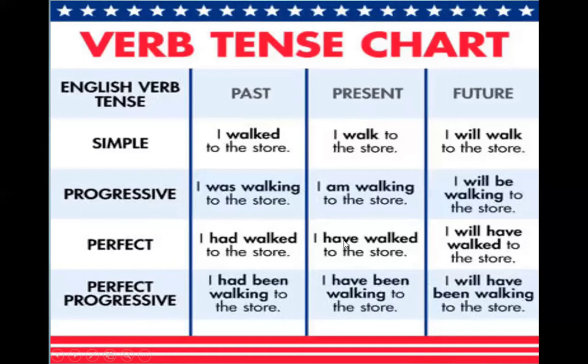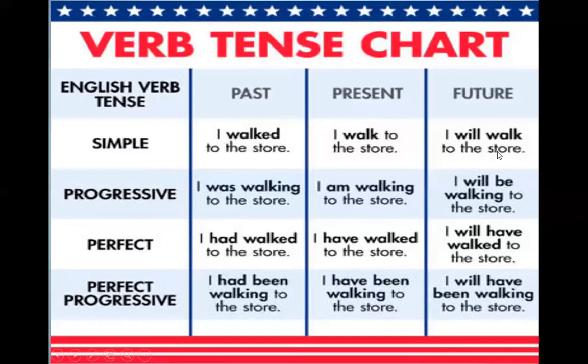Present perfect, we have or has plus the past participle. So here I have walked to the store, or he has walked to the store. So this is the tense named the present perfect. Now let's take the mix of progressive and perfect with the present. So we're talking about the present perfect progressive. We get verb to have or has, plus been, plus the ing form. So it's going to be I have been walking to the store.